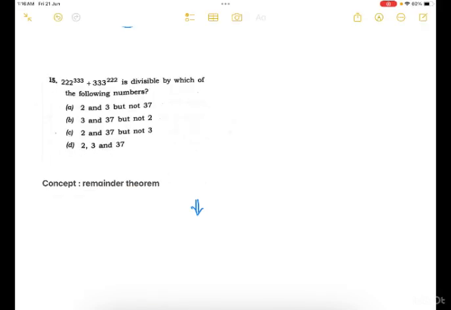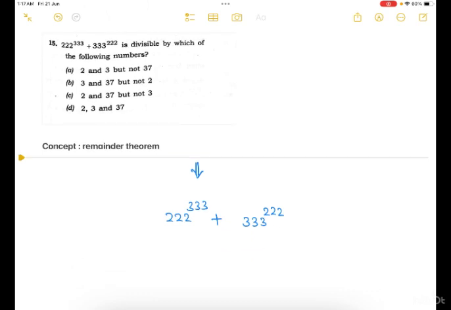Now this question is based on the concept of the remainder theorem. In the question we have been given the expression 222 to the power 333 plus 333 to the power 222, and we have to check if this expression is completely divisible by the numbers given among the answer choices.